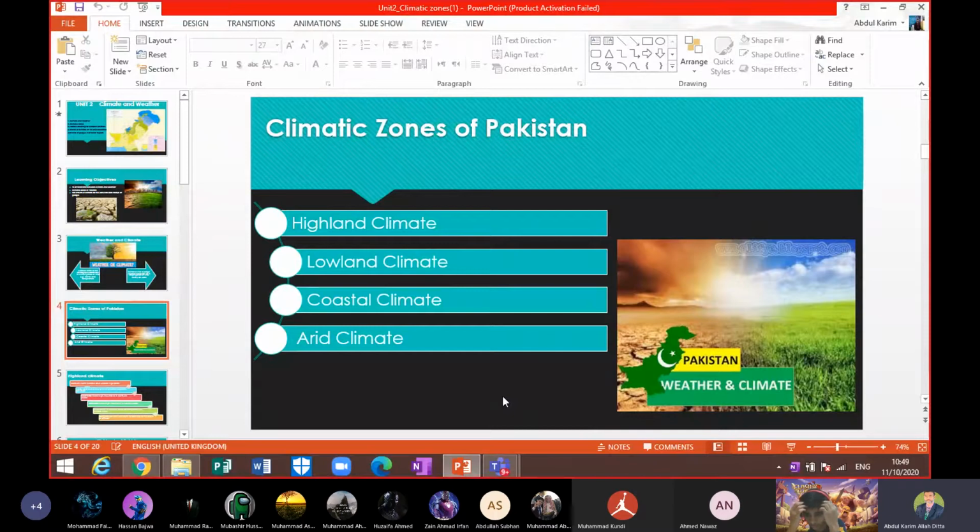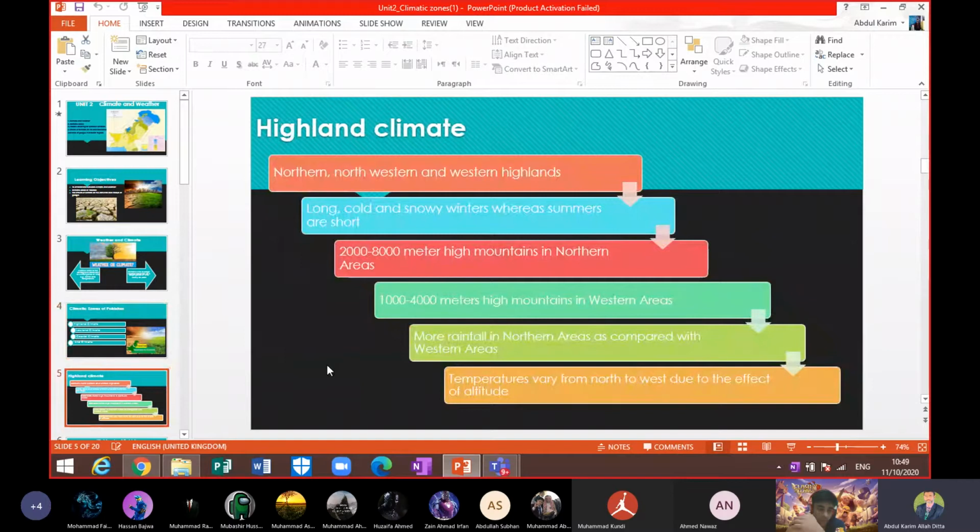So now we're going towards the first one, beta. Highland climatic zone. Which areas are included in that? They say that northern mountains, northwestern mountains, and western mountains. So you can understand that, beta.